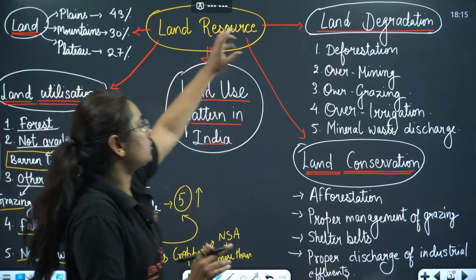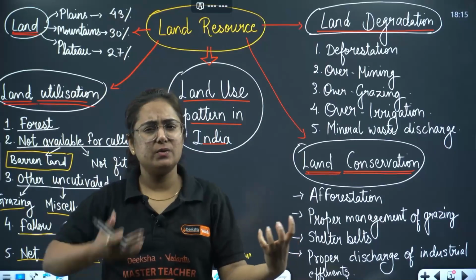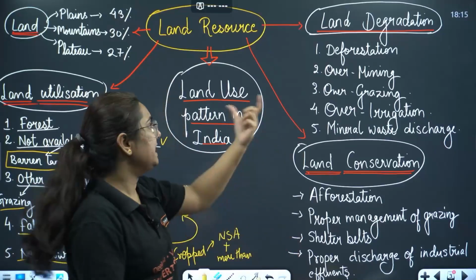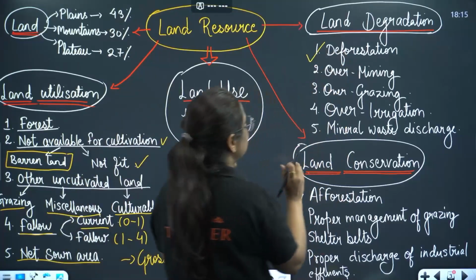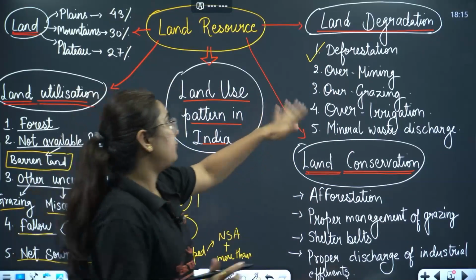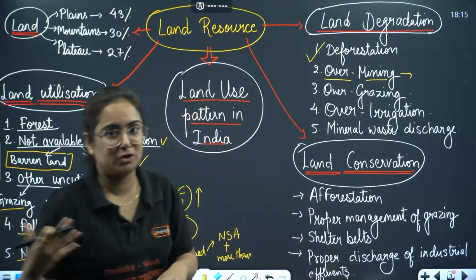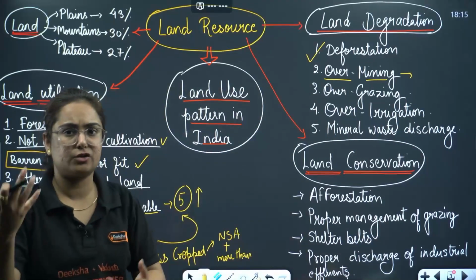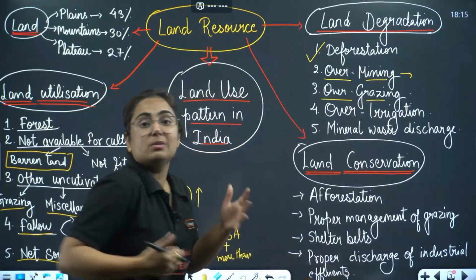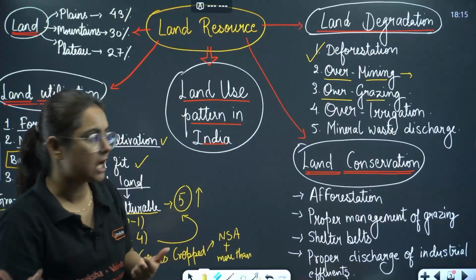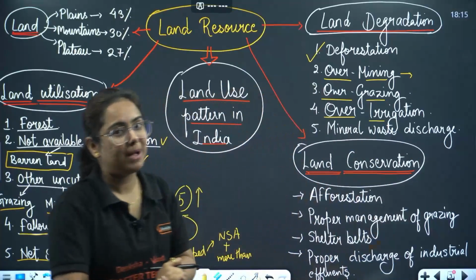Now moving to the next topic, that's land degradation. So we know there are certain natural as well as artificial factors which lead to land degradation, and in that deforestation holds the most important role. We have over mining, particularly in areas of India where mines are so much located, like Chota Nagpur belt, Jharkhand, Chhattisgarh, etc. Overgrazing in the states where grazing animals are present more, like Gujarat, Maharashtra, you can give the example. Over irrigation in the states like Punjab and Haryana.